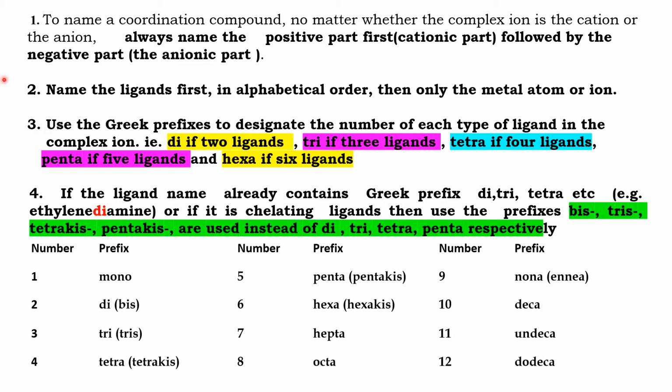IUPAC's first rule is to always name the positive part, then the negative part. Whether the positive part is the coordination sphere or the negative part is the coordination sphere, when we name the coordination sphere, we have to name the ligands first, in alphabetical order, and then only we name the metal ion. Use the terms di, tri, tetra, penta, hexa for representing the number of ligands. If the ligands are chelating or if the ligand bears a name with di, then use the terms bis, tris, tetrakis, pentakis, etc.